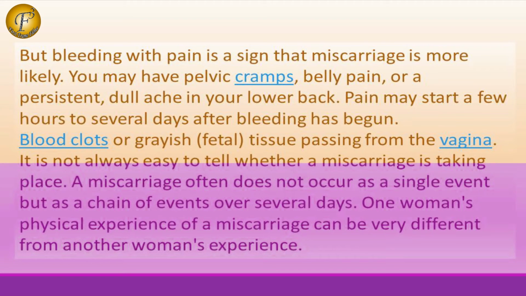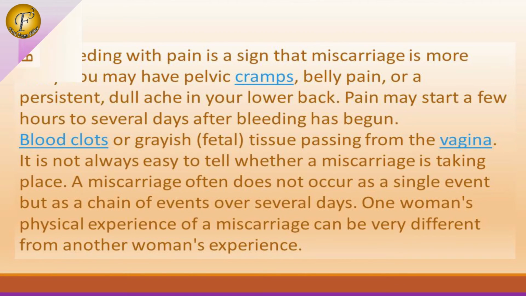It is not always easy to tell whether a miscarriage is taking place. A miscarriage often does not occur as a single event but as a chain of events over several days. One woman's physical experience of a miscarriage can be very different from another woman's experience.